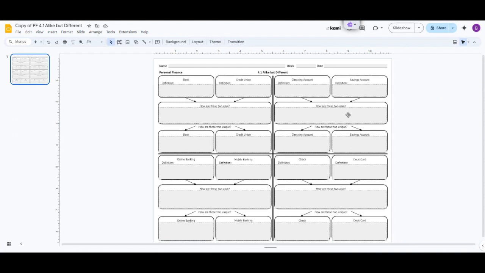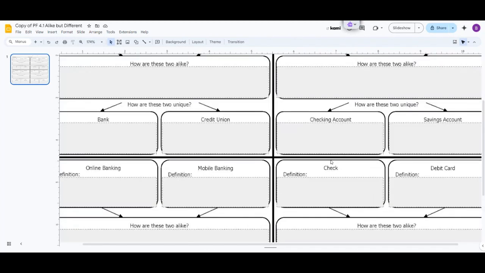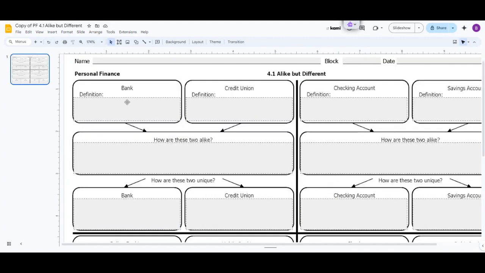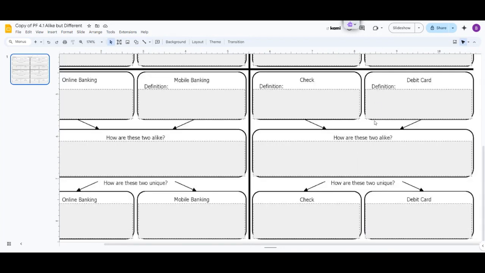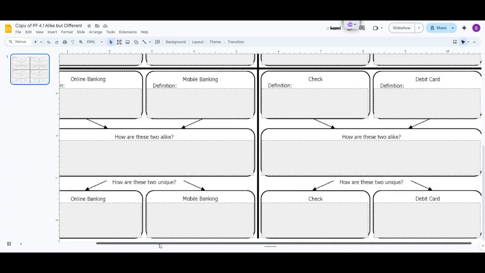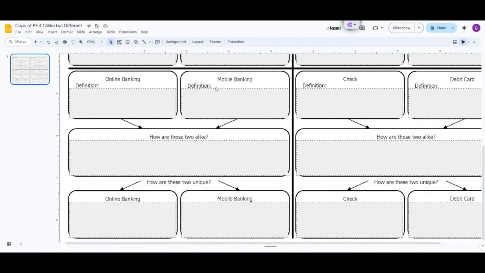You can see it's broken up into 4 quadrants. Each one of these takes an aspect of something within that presentation, and you're comparing how they're similar and how they're different. So you'll notice in the top left corner, it's comparing banks and credit unions. So you're going to describe or define each, talk about how they're similar, and then talk about something that makes each of them unique from one another. And the upper right, checking accounts and savings accounts. Again, define them. How are they similar? What's something about them that is different? Bottom right, checks and debit cards. And then bottom left, you're looking at online banking versus mobile banking.